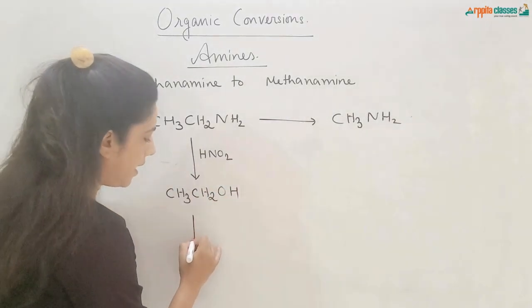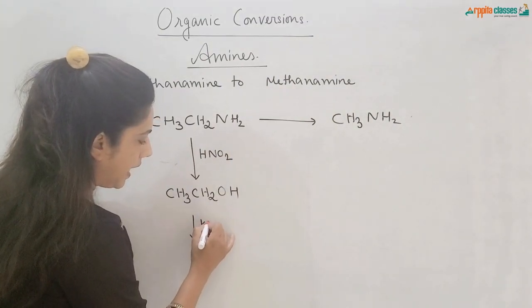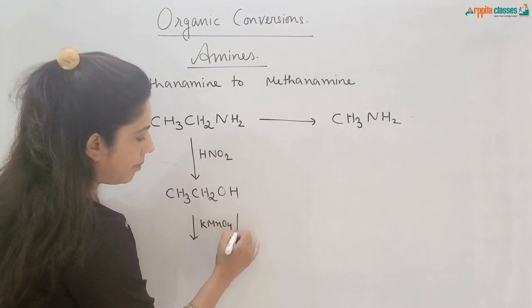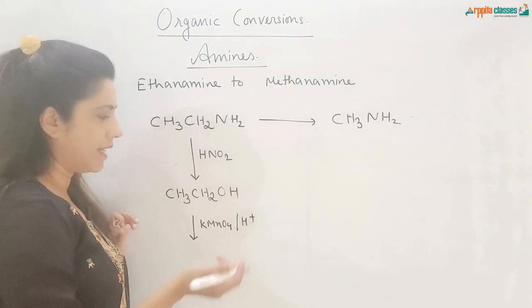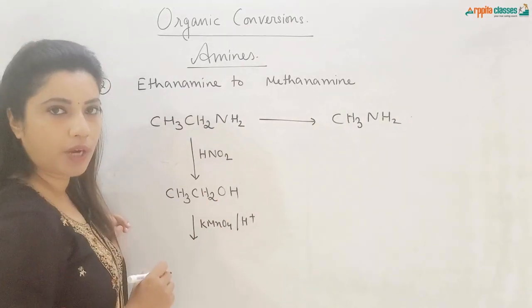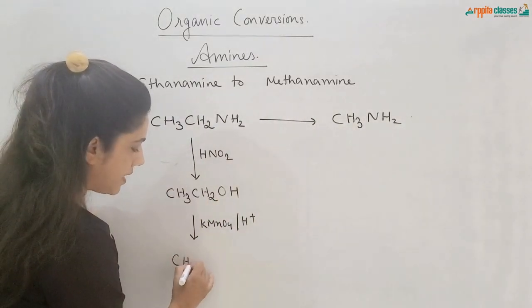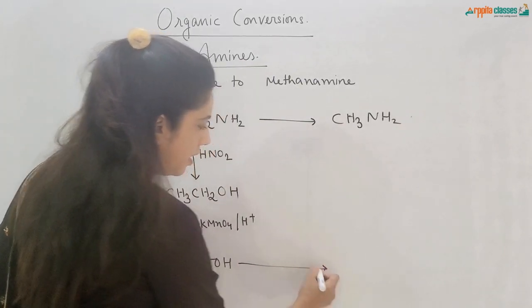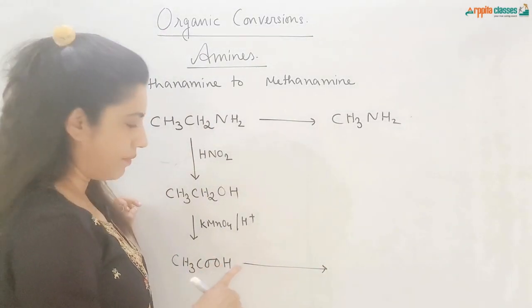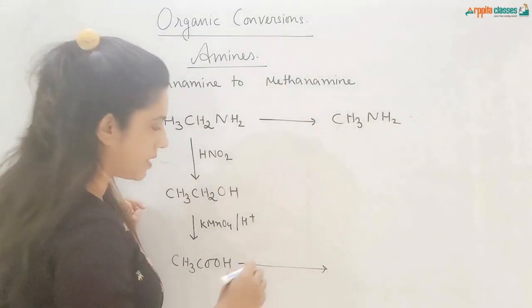Now this ethyl alcohol will be treated with KMnO4 in presence of H+, or you can treat this with any oxidizing agent so that you convert this alcohol into carboxylic acid. So we get CH3COOH. Now, in the previous conversion we have done carboxylic acid to amine, same thing.